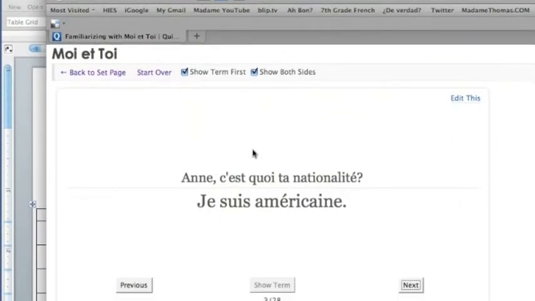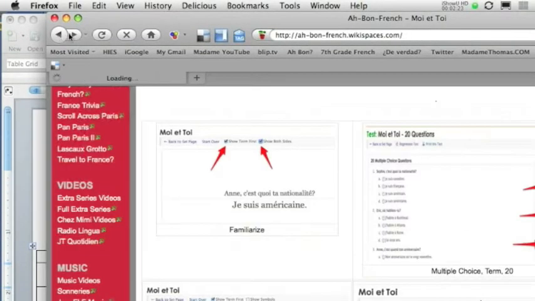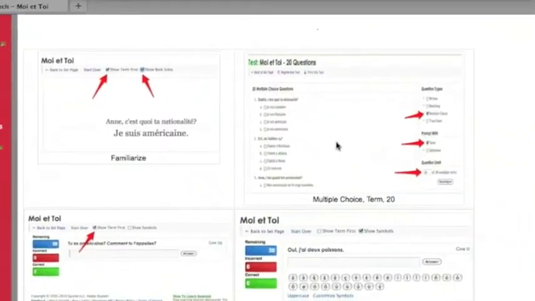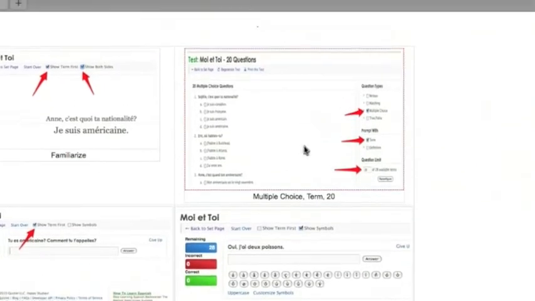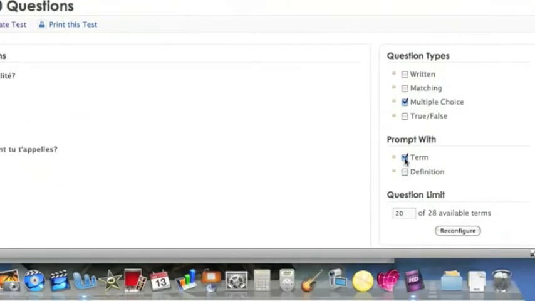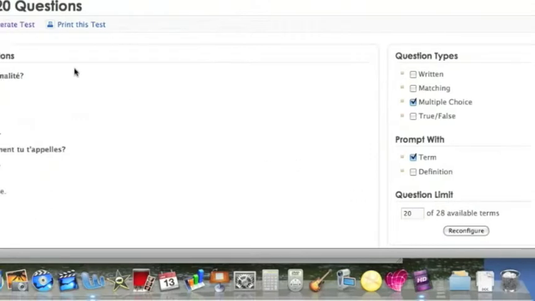Some of them will actually finish early and they'll tell me that. So the nice thing about this is it takes the entire class and they can work on their own pace. So once they're done with that, I tell them to go to this back arrow until they get back to the moi et toi. And then they're ready for multiple choice, and it says term 20. So they hit this. Sometimes the definition is checked off. Just make sure the term is checked off. Multiple choice only. 20 available questions.